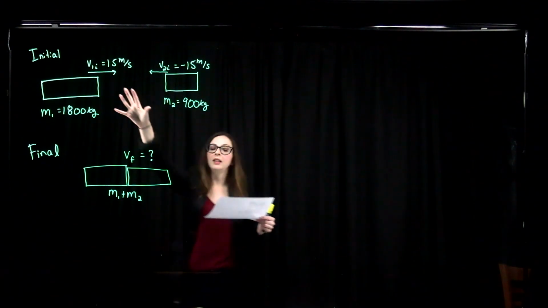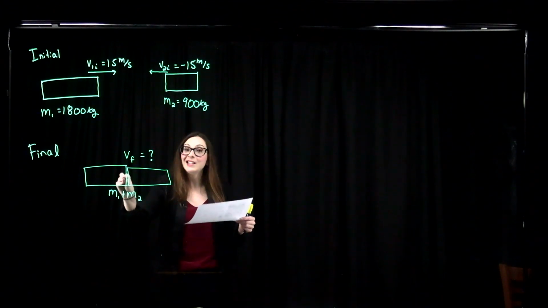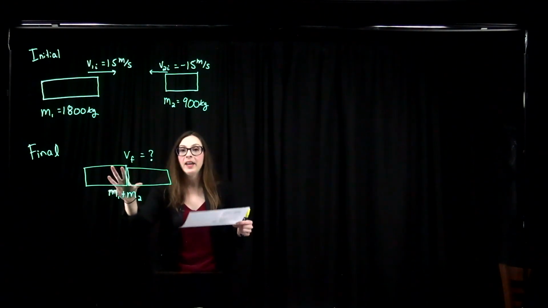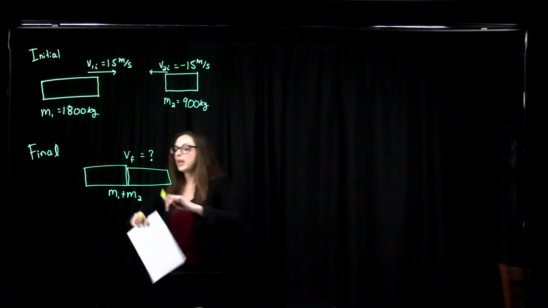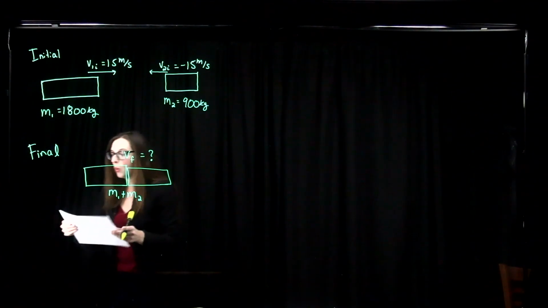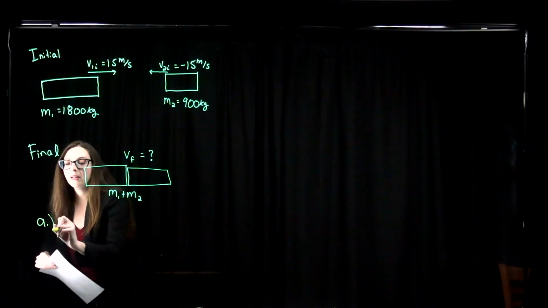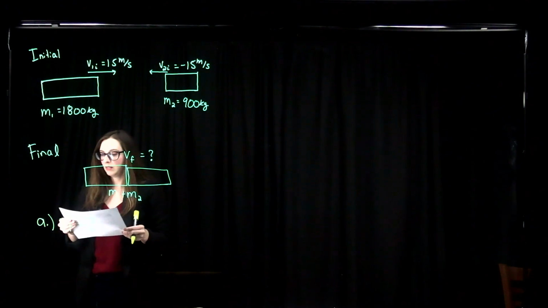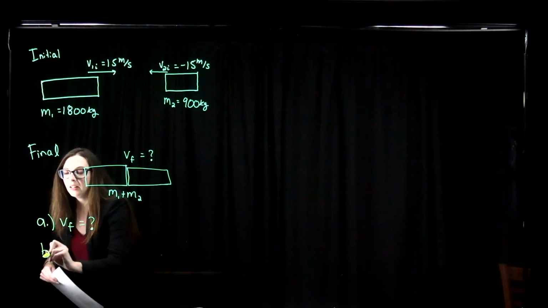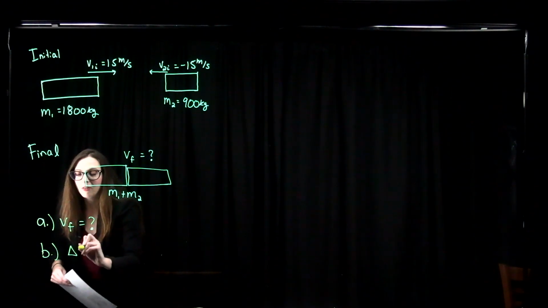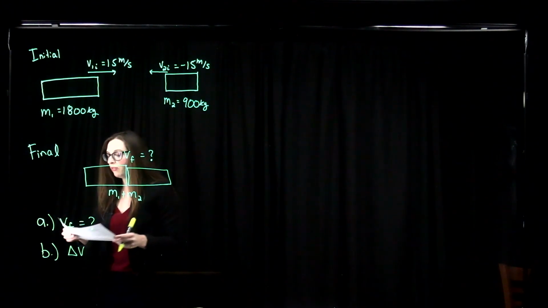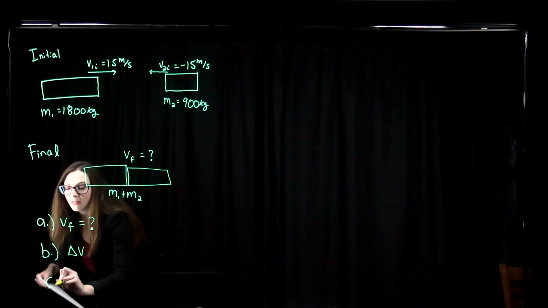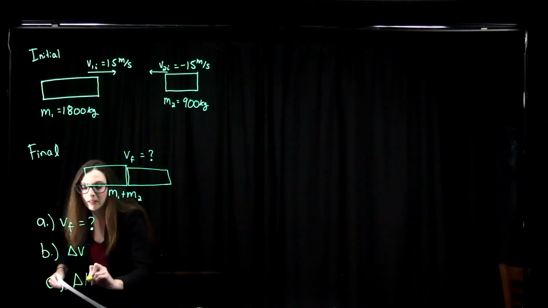The cars are going to collide and become entangled in a head-on collision. So we need to figure out what is the speed of these cars after their collision, v final. Then find the change in velocity for both cars, and find the change in kinetic energy of the system consisting of both cars.